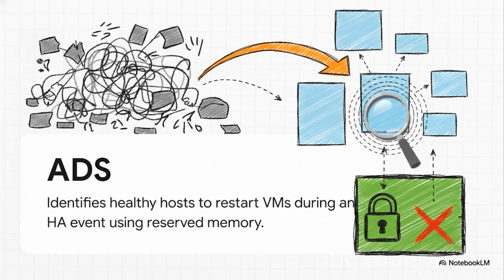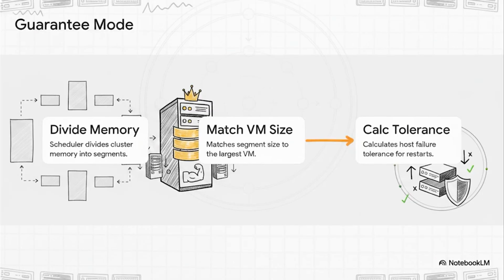When you're sitting down for the exam, you have to assume ADS needs these resources immediately. It's not going to sit around waiting for a ballooning driver to slowly free up memory on other hosts. No, it relies entirely on the memory you have explicitly reserved ahead of time to bring those VMs back to life. So how exactly does AHV carve out and reserve that memory?